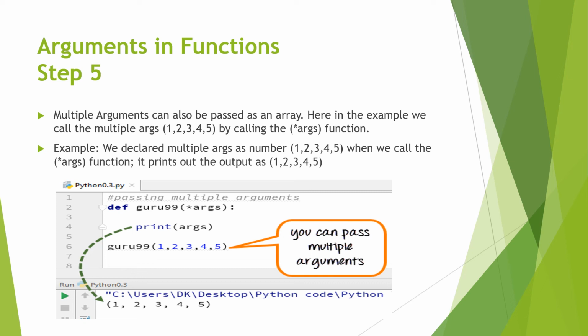When we call the function, it will print out the output as 1, 2, 3, 4, 5. In this example, you can see that when we define the function, we write *args and pass 5 arguments when we call the function.